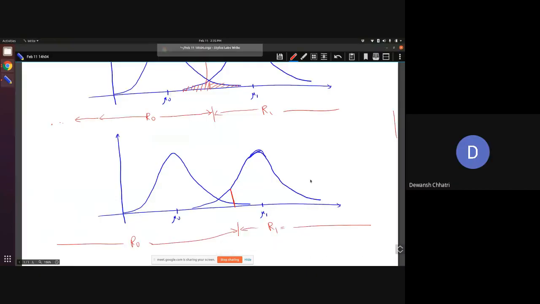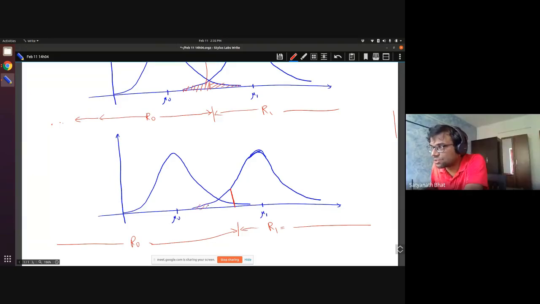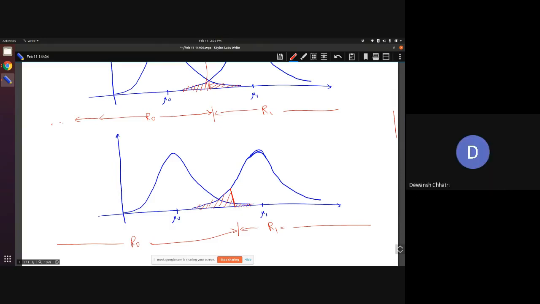Sir, the point where it touches the first curve, up till R0 will be for F0. Yeah, so this is what you're saying? And the other one is for F1. For the other one, it is this, right? Yeah, very good.